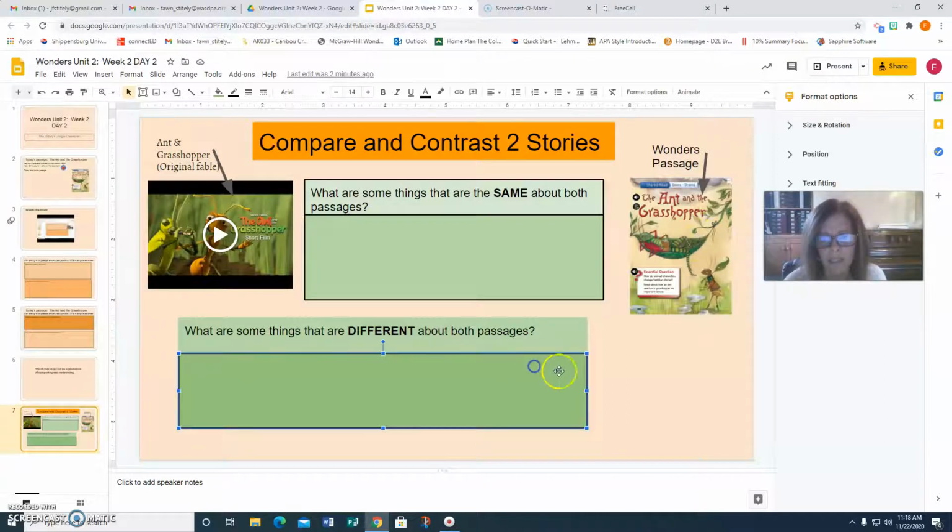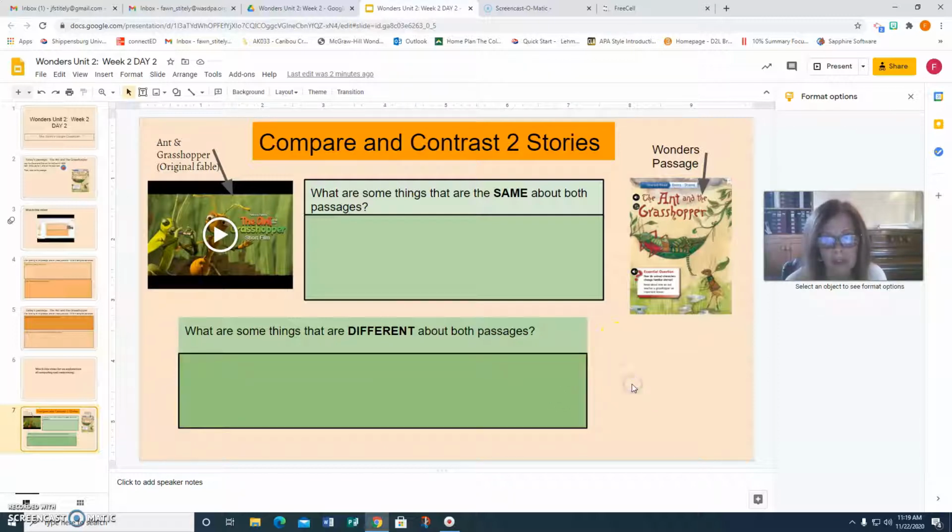So today's activity is going to have you comparing and contrasting these two stories. What are some things that are the same about both passages? What are some things that are different about both passages?